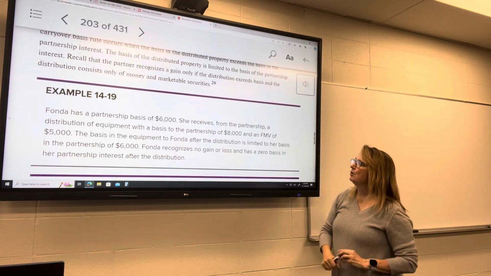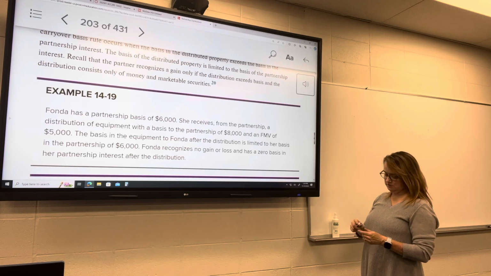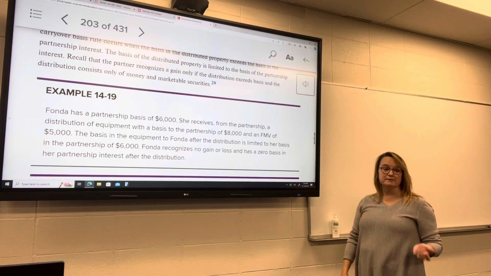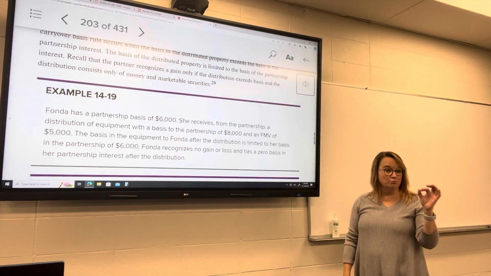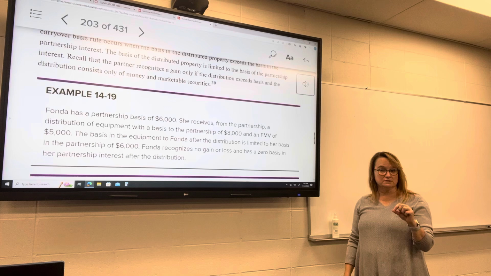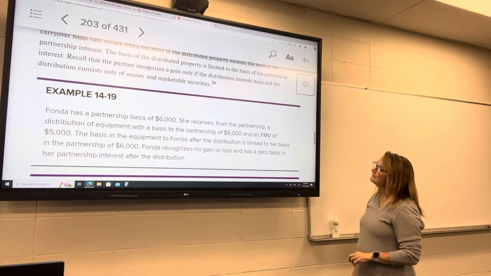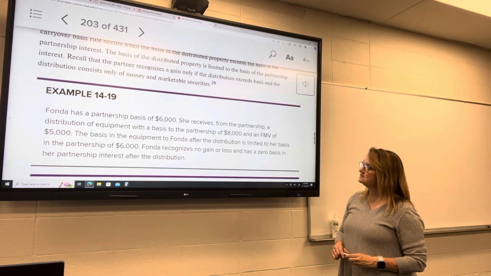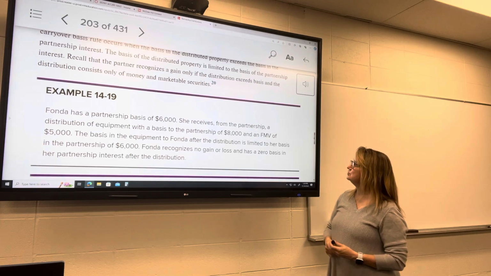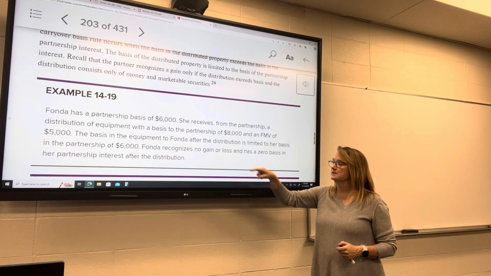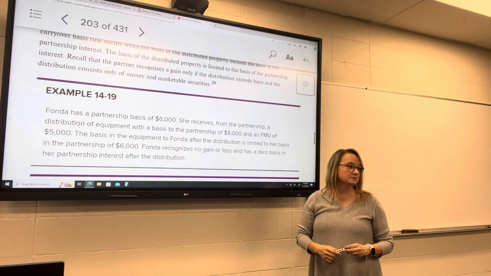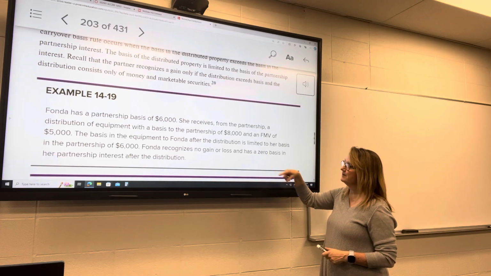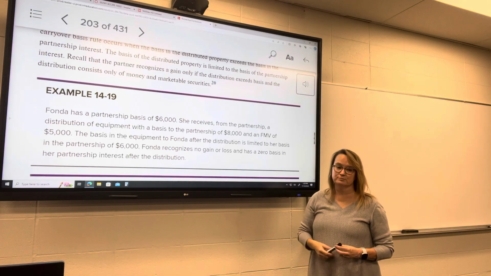So we've got Fonda, whose partnership basis is $6,000. She receives from the partnership a distribution of equipment. The equipment has a basis of $8,000. That $8,000 is more than her basis in the partnership, right? It has a fair market value of $5,000. The basis in the equipment to Fonda after the distribution is going to be limited to her basis in the partnership of $6,000. She recognizes no gain or loss, but now she has a zero basis in the partnership interest after the distribution.